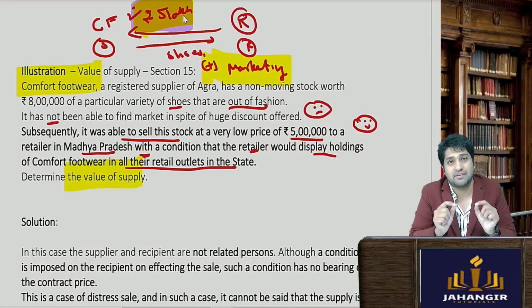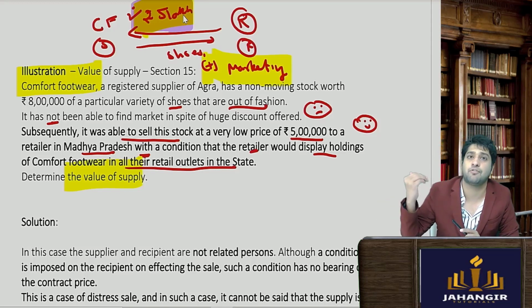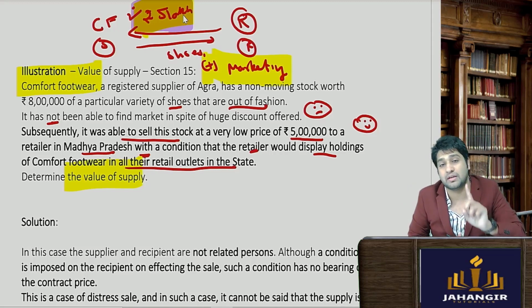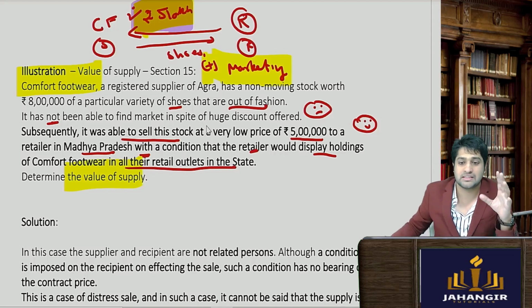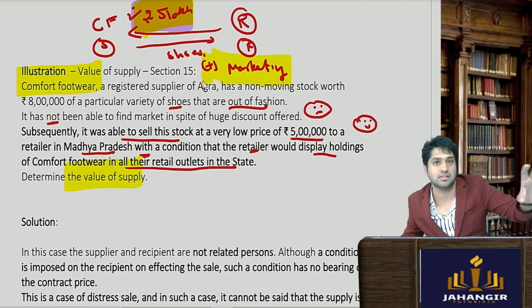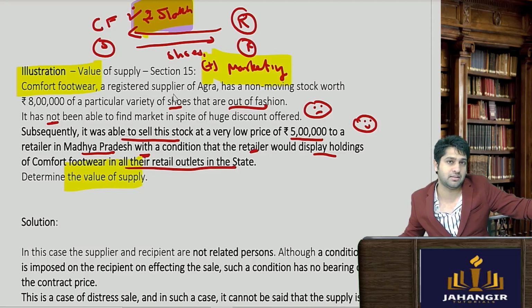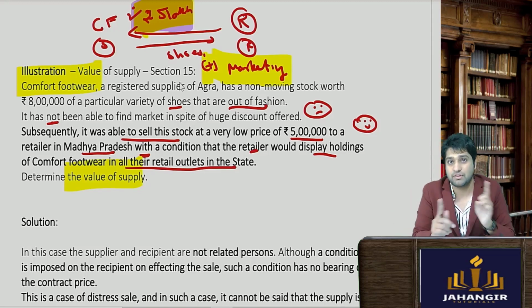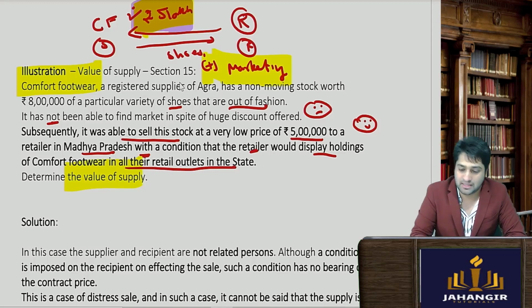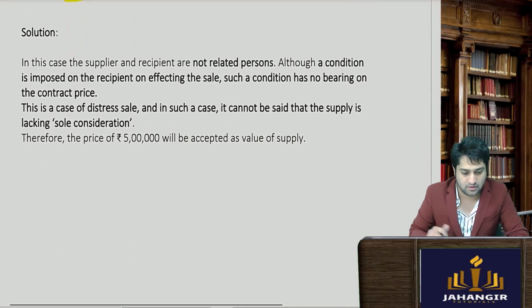If it is anywhere affecting the price, like for example, if you don't do my marketing, then take it for 6 lakh rupees, then pay me 6 lakh rupees, then there would be a difference. But here, since the question is a bit silent and has less facts, we will say that since he has not put that if you don't do marketing, this will be my cost, and if you do marketing, this is my cost. If that would be the case, we would be able to understand that marketing is affecting the price. But here there is only one price, and therefore that will only be taken as the value of supply.